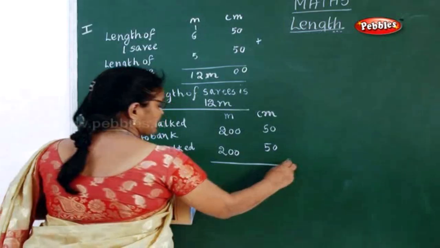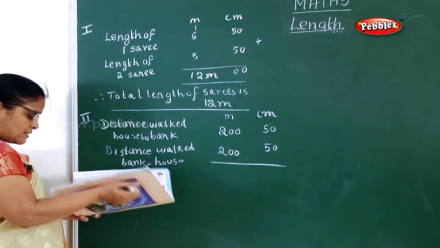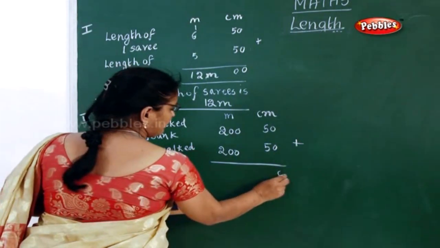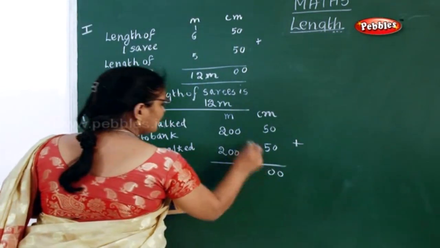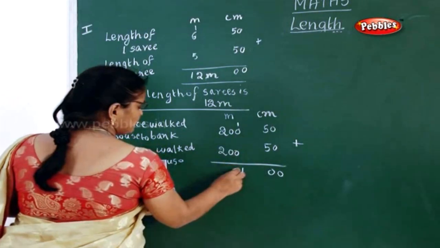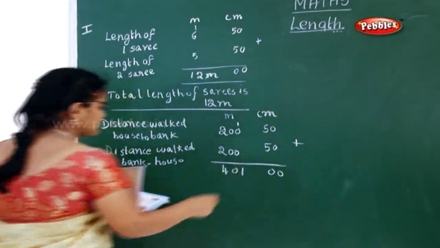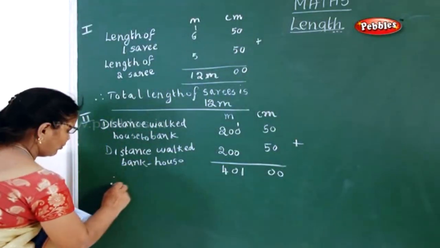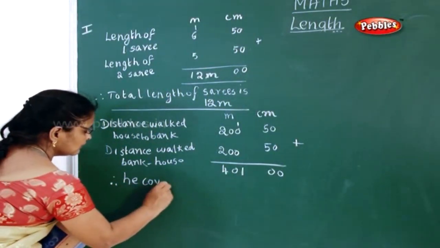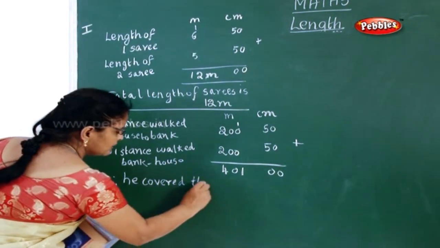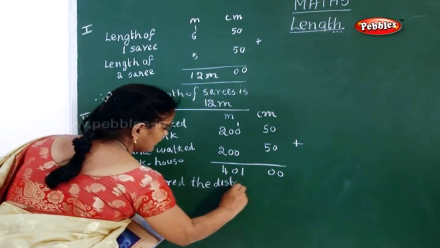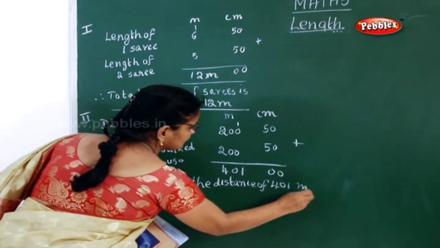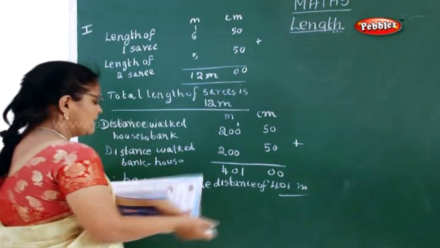So, now what you have to do? What is the question they asked? What is the distance did he walk all together? So, immediately it is plus. So, 0 plus 0, 0. 5 plus 5, 10. Now, 1 here. 0 plus 0, 0, 4. So, what is the answer you will write? 401 meter. You have to write, therefore, he covered the distance of 401 meter.